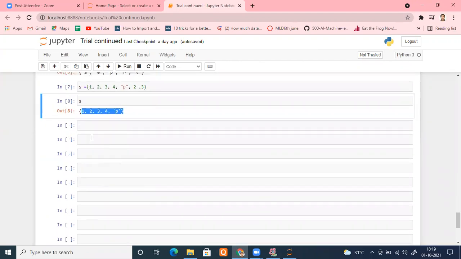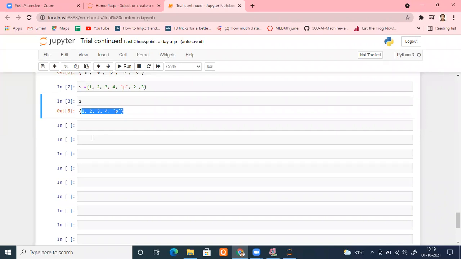Now moving ahead. So we got an idea what a set is, what the use cases of the set are, and how we create sets. Now for every set, there are different functions or methods that you can apply on the set, for example, by using operators only.